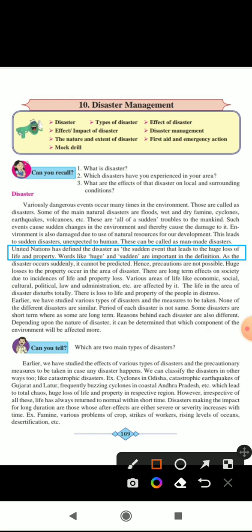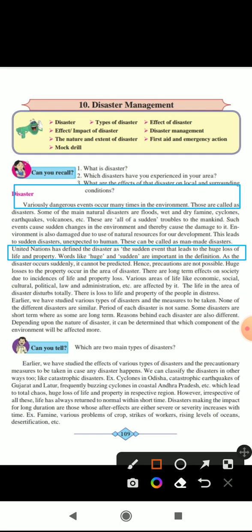Earlier, we have studied various types of disaster and the measures to be taken. None of the different disasters are similar. The period of each disaster is not the same. Some disasters are short term, whereas some are long term. The reasons behind each disaster are also different. Depending upon the nature of the disaster, it can be determined which component of the environment will be affected more. That's a simple paragraph about disaster. You can write any one of the definitions of disaster, as they have given two definitions.